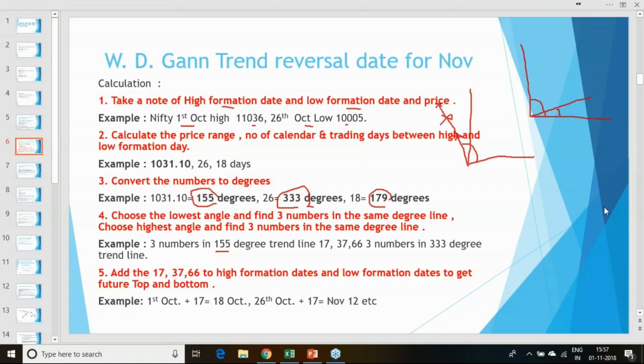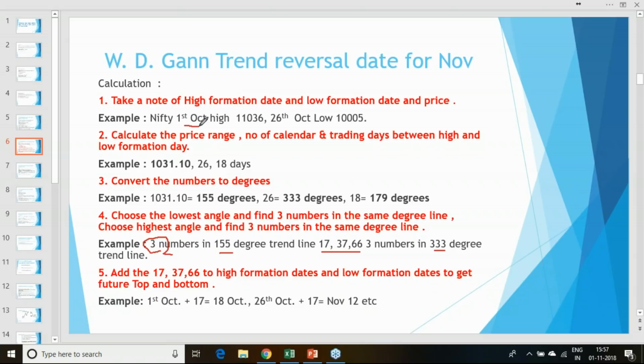So by this process you can draw your trend line. You will be finding out three numbers in the 155 degree trend line. That is also as per one of Gann's formulas: 17, 37 and 66. In the same way, we need to find out three numbers using the 330 degree. And whatever numbers we got, we need to add to the low formation day and high formation day.